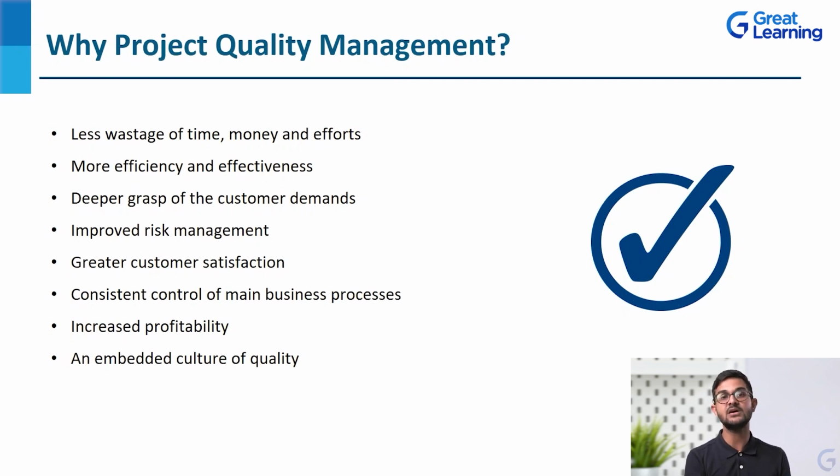Then deeper grasp of the customer demands. As I told you, whenever we are talking about quality, it starts with customers and it ends with customers. Why? We have discussed it already. When we have to manage the quality, the major criteria, number one thing is, are we meeting the customer demands? Are we meeting the demands or the requirements of the end users or not? That is the most important thing. So if we are going to plan quality, assure quality, definitely we will get a deeper grasp of the customer demands as well, because that is something that we will actually have to analyze when we are talking about managing quality.